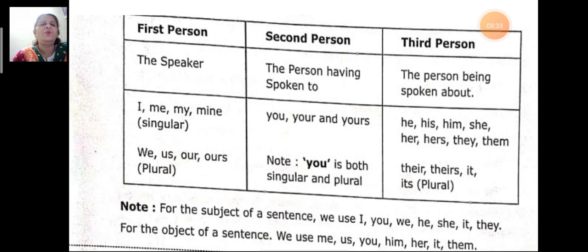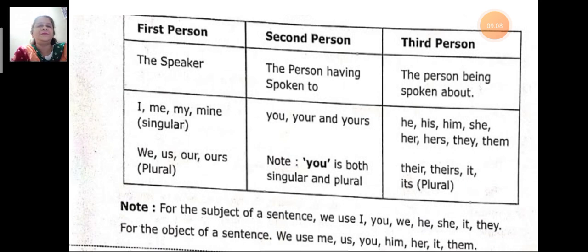Now what is first person? First person means the speaker, the person who is speaking. Then second person means the person spoken to, the person to whom you are speaking. And the third person is the person being spoken about, the person who is not present but you are speaking about him. So that is the third person.